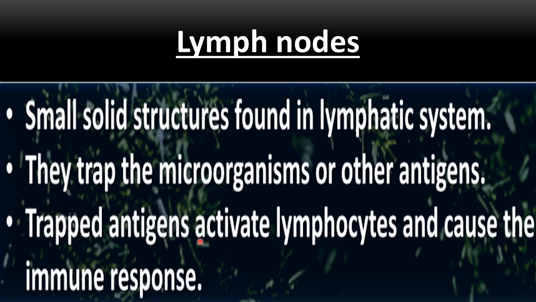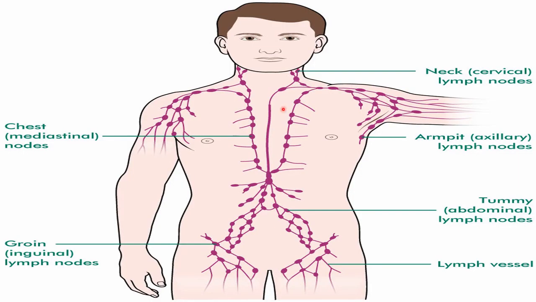Inside the lymph nodes, lymphocytes will be present. So when the antigens are trapped by the lymph nodes, lymphocytes will work against them, and there will be an immune response. There are different positions of lymph nodes in our body. Here you can see these lymph nodes are found in our neck region at this position, just below your chin on both sides. So these are active areas, you can say, to fight against the antigens, right?